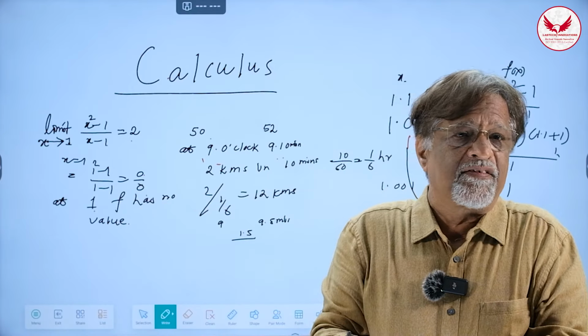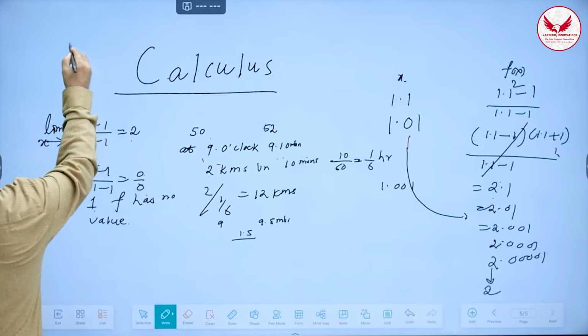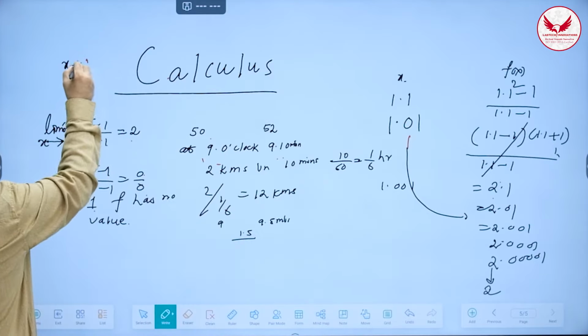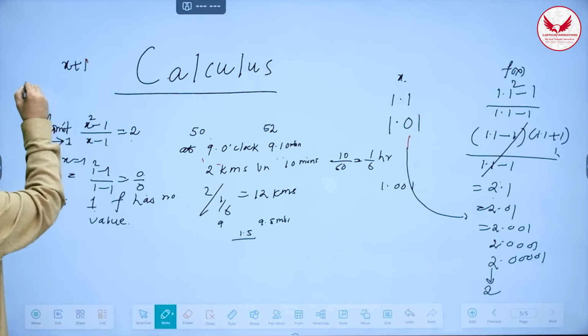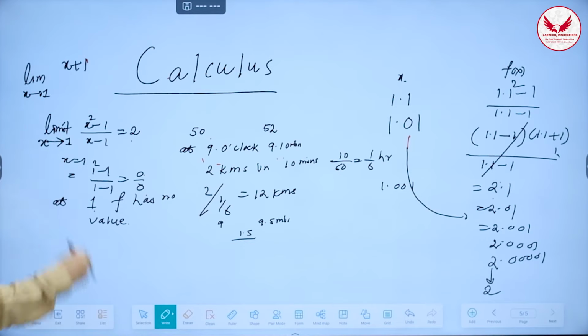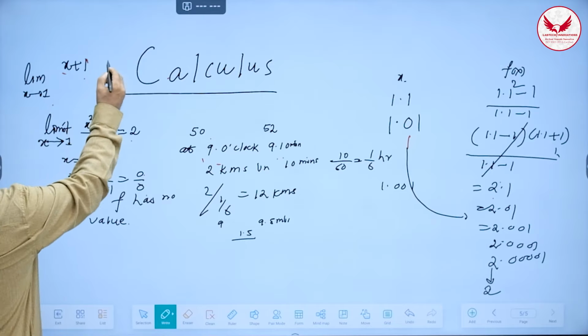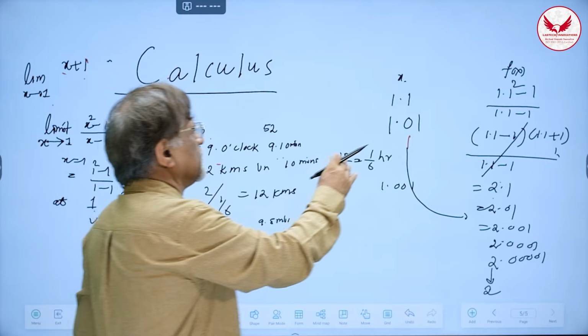Sometimes actual value exists. For example, if I take this function x plus 1, suppose I take a function called x plus 1 and I take limit as x tends to 1, then what will happen? When x is 1.1, this will be 1.1 plus 1, 2.1.